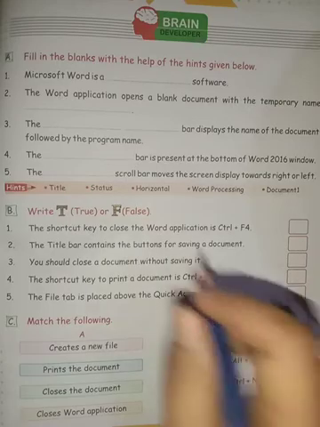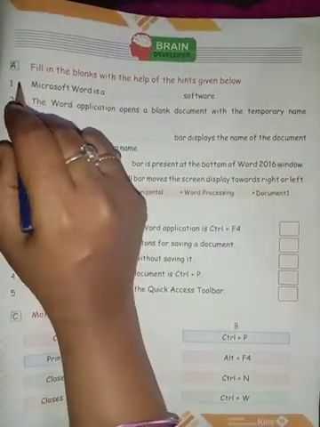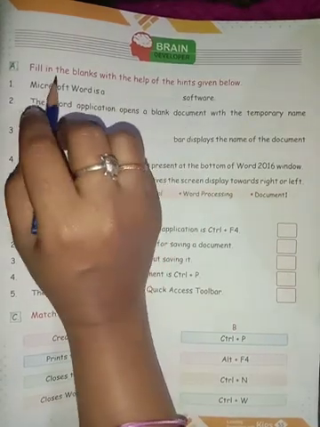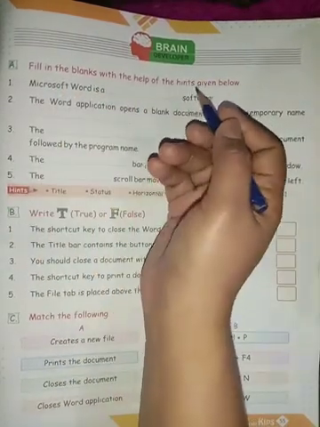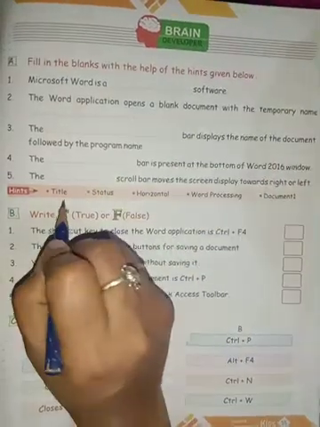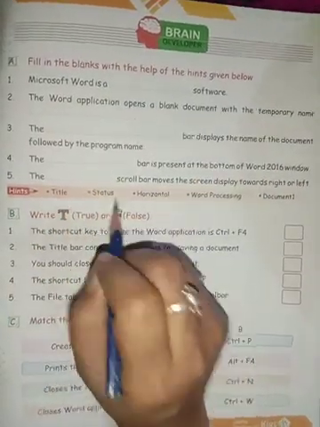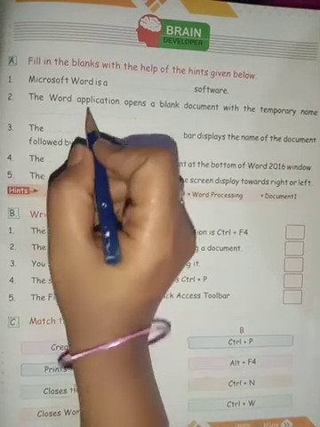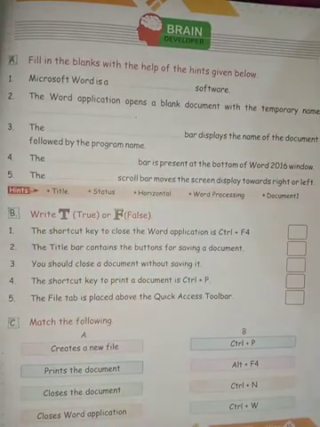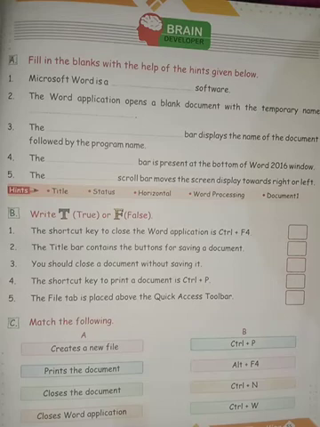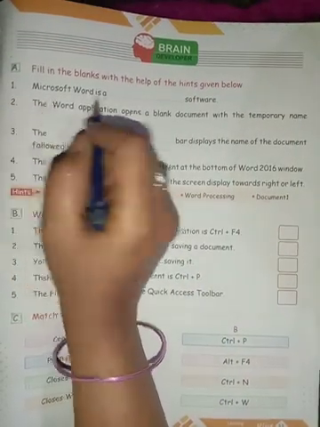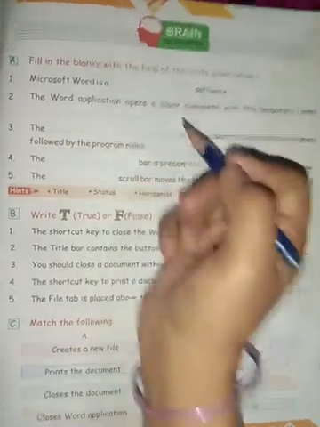Let us start with the fill in the blanks. A. Fill in the blanks. Fill in the blanks with the help of hints given below. Here they have given some hints. Using these hints, you all have to fill the correct answer. Yes, children. Now, I will be reading the first one. Microsoft Word is a dash software.